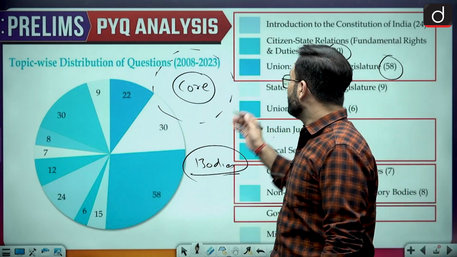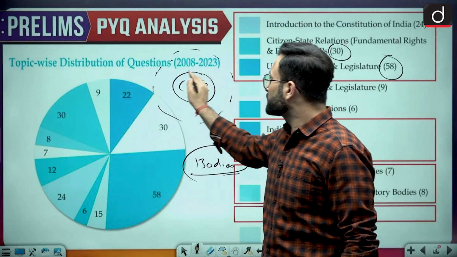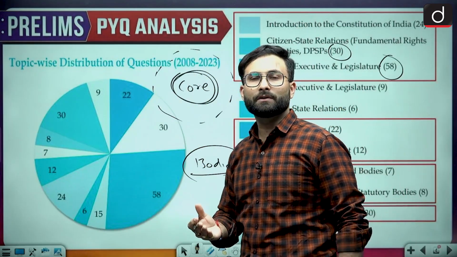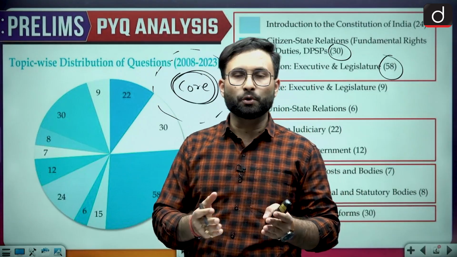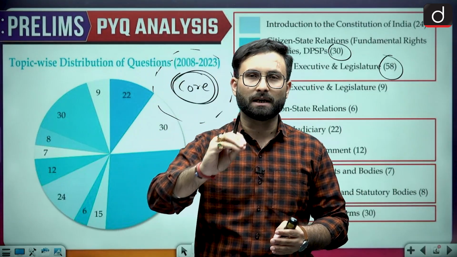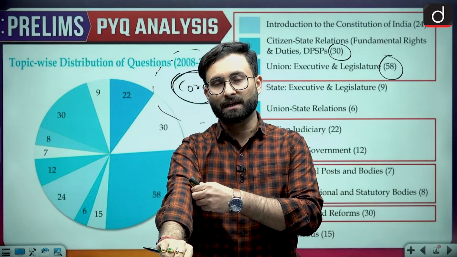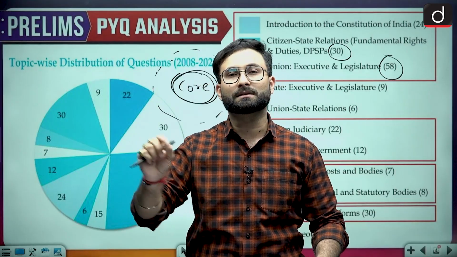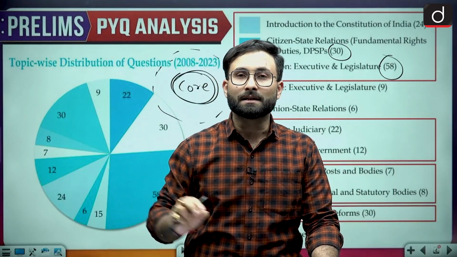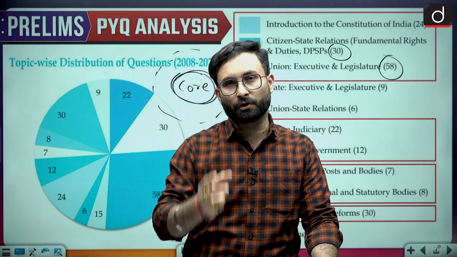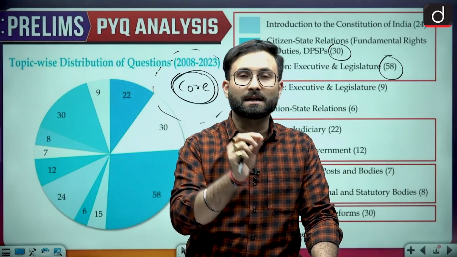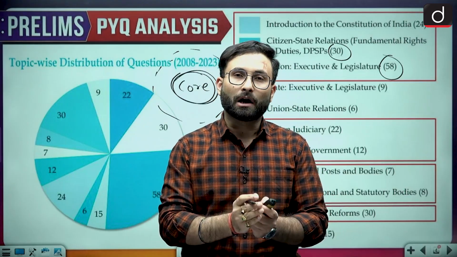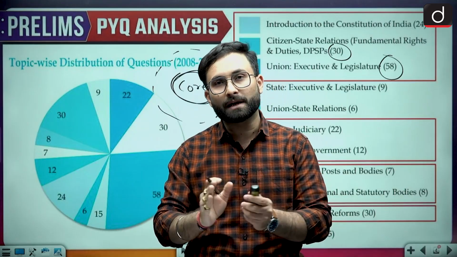Now the thing is, we are talking about these sections. These are your core sections. Now in the core itself, there is a trend that UPSC will give you a question and there will be 4 options over there. One of them will be correct, but the 3 are wrong. But the thing is, these wrong options are also hints for you that they might ask you from these arenas as well. So that is how UPSC is giving you a hint that they might ask you these questions as well.